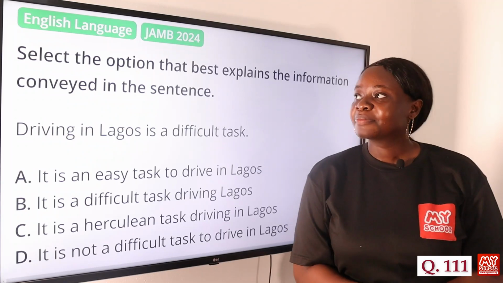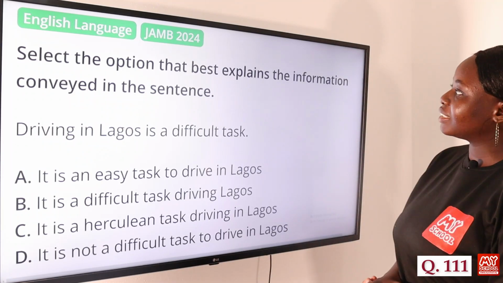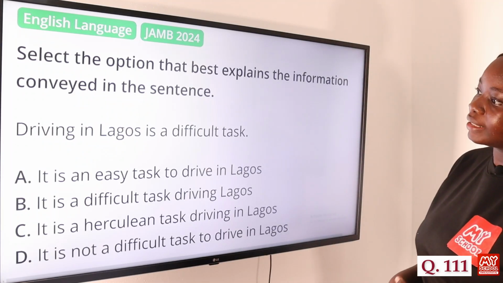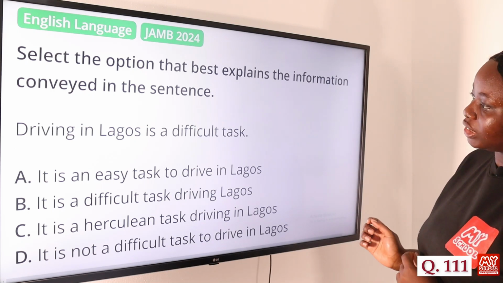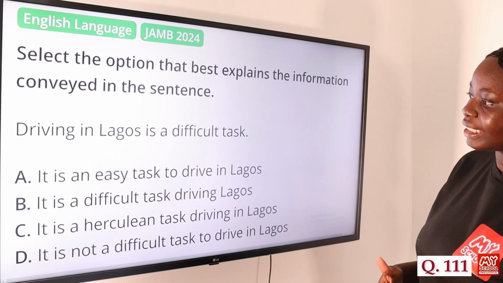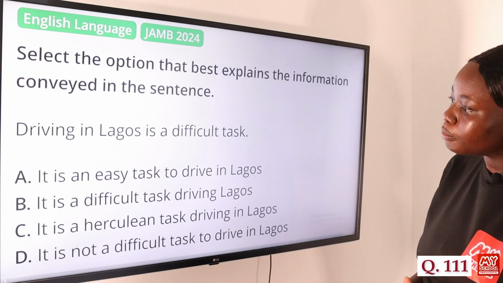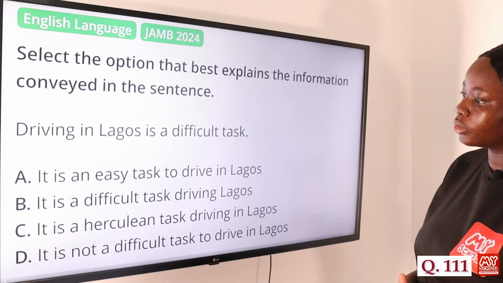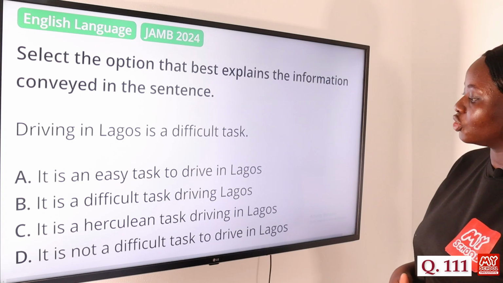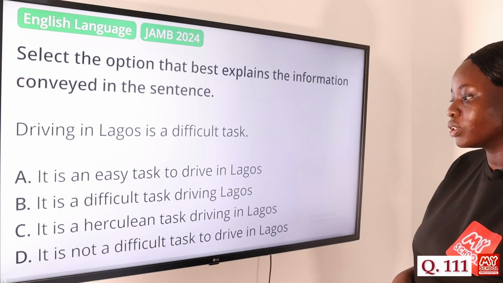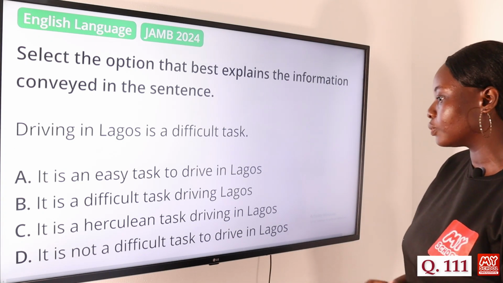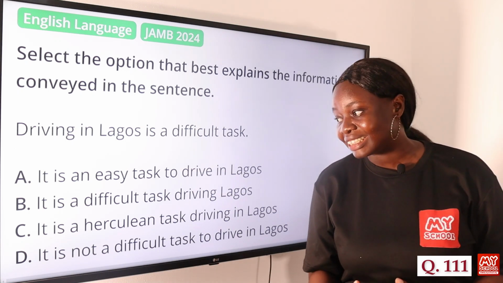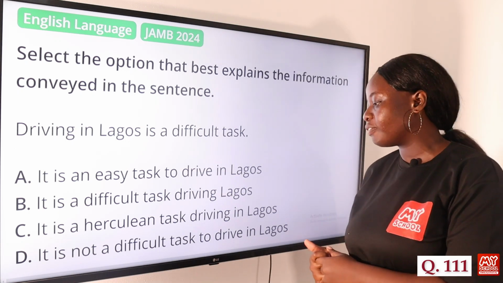Question 111. Select the option that best explains the information conveyed in the sentence. Driving in Lagos is a difficult task. Option A, it is an easy task to drive in Lagos. B, it is a difficult task driving in Lagos. C, it is a Herculean task driving in Lagos. And D, it is not a difficult task to drive in Lagos. So the answer to this question is option C, it is a Herculean task driving in Lagos.